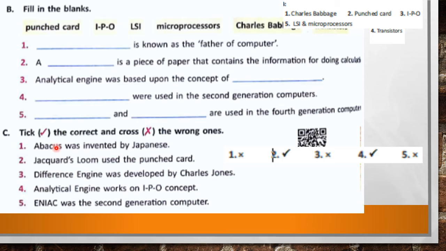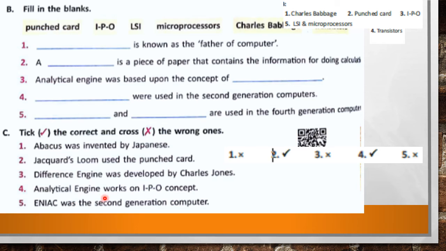Take the correct and cross the wrong ones. Abacus was invented by Japanese. No, this statement is totally false because abacus was invented by Chinese, not Japanese. Jacquard loom used the punched card. Yes, this statement is true. Difference engine was developed by Charles Jones. False. This is the wrong statement.